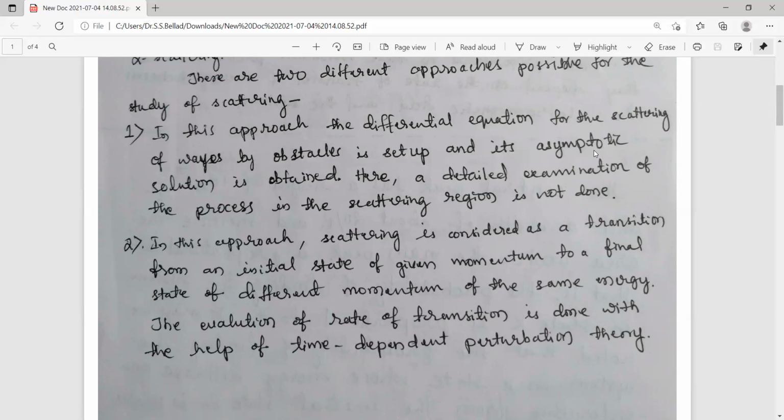It is not the exact solution. Here, a detailed examination of the process in the scattering region is not done. That means we are not going to look at what is exactly happening in the scattering region. So that is the way of tackling this scattering process.